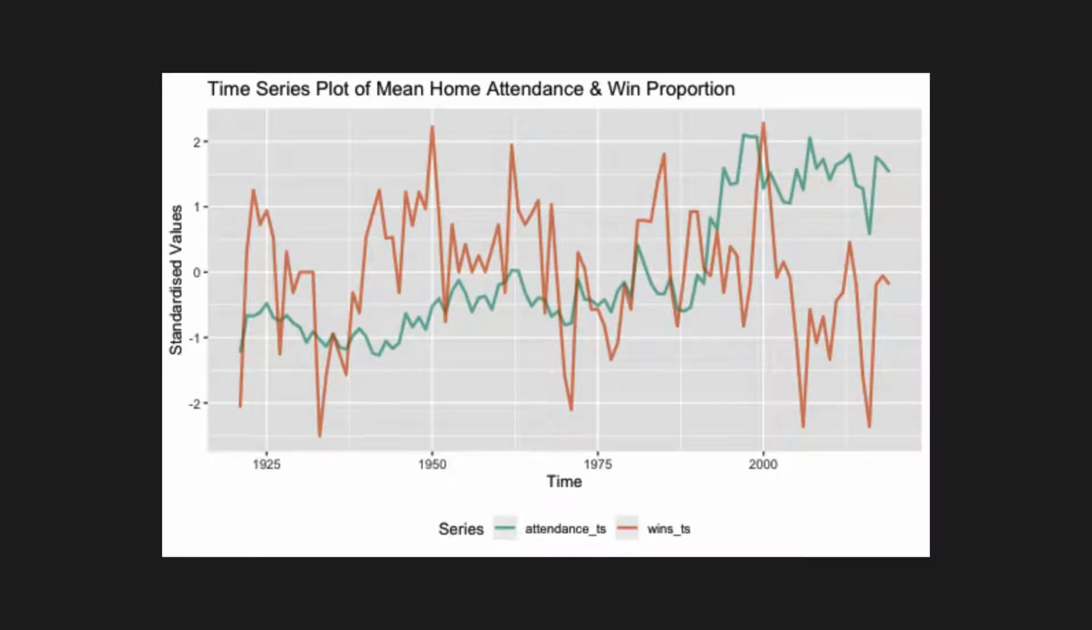And here's a time series plot of the dependent variable in green and the independent variable in orange. As you can see from this plot, it doesn't seem like there's a particularly strong relationship between the two variables, but we'll leave it up to the models to determine whether or not the proportion of wins for Essendon is actually useful in predicting mean home attendance.